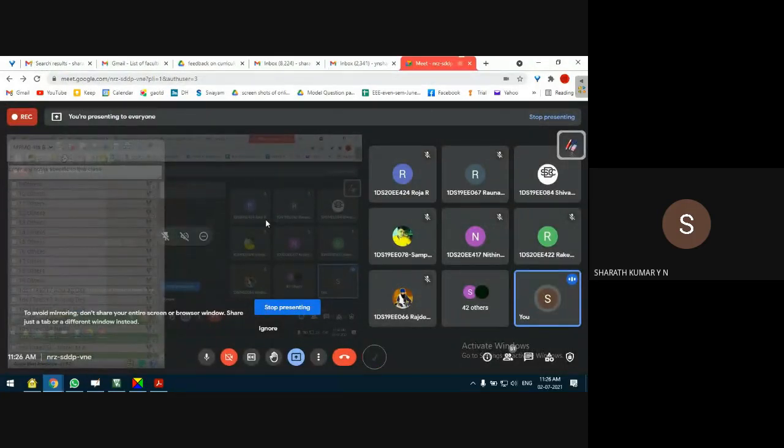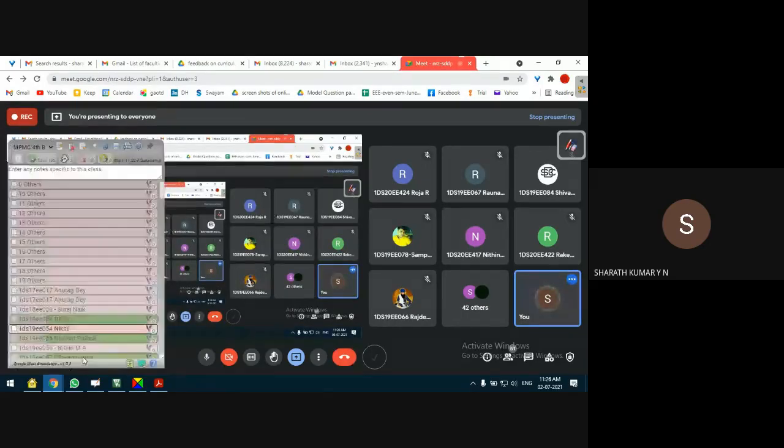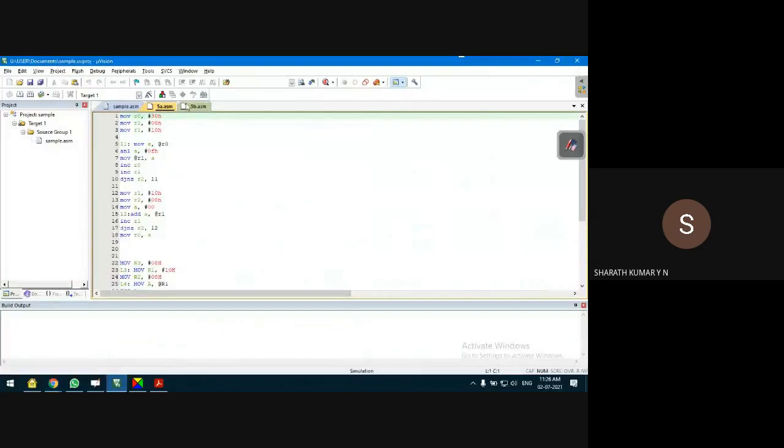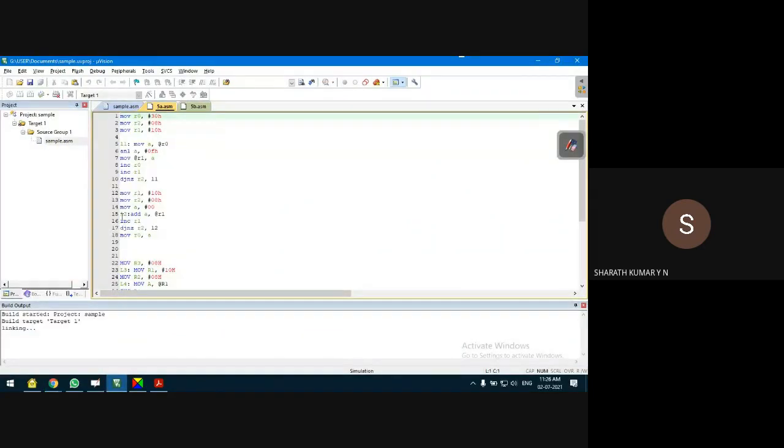Okay. So we have to provide the data in a random order, and we have to check the output. First, let me run the program. The PyA program. Since I have run the program, hopefully there will not be any errors, because I have tested it for 2 or 3 samples of data. The next is debug start session.